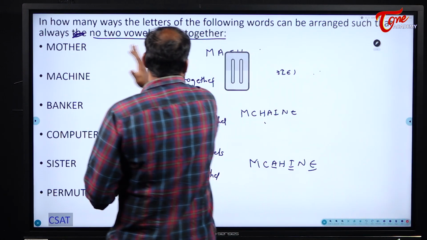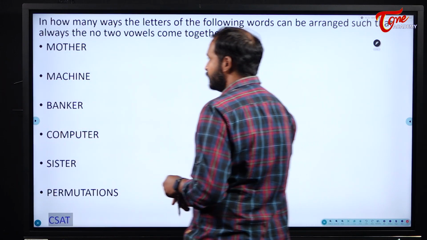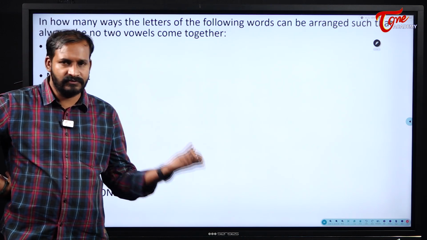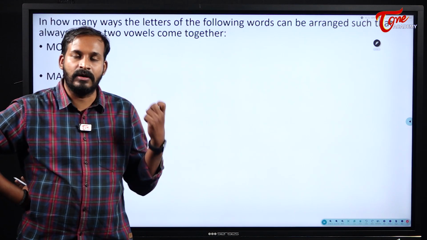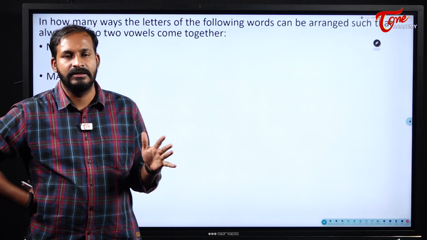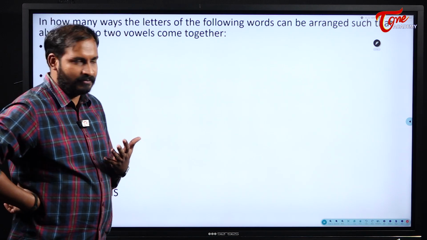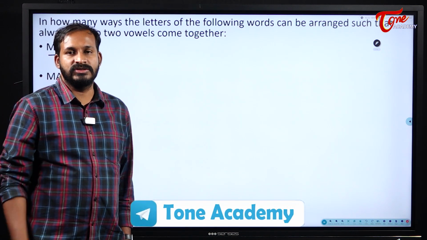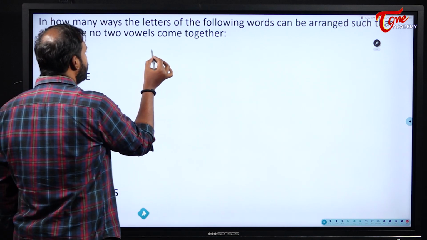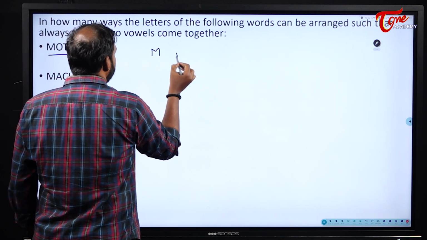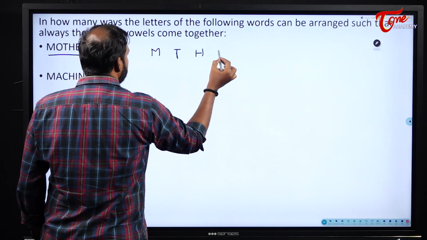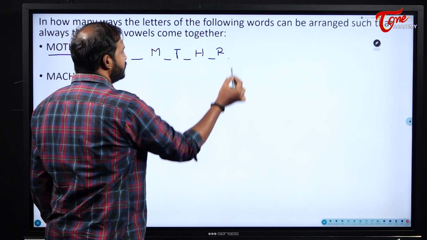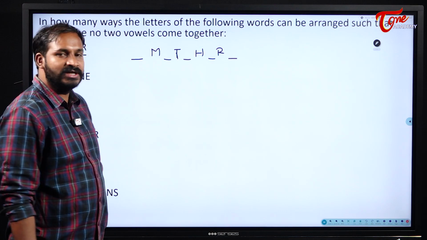Now we will try to solve these problems. Now see here students, mother. Sir, then how do we need to arrange these questions? If it is all the vowels coming together, we know. If all the vowels not coming together, what we have done is total minus vowels coming together, that is also fine. Now no two vowels come together. How do we need to solve this? Out of the given word, first of all arrange the consonants. So M, T, H, R. First of all arrange the consonants, and between the consonants you need to arrange the vowels. Then obviously they will not come together.